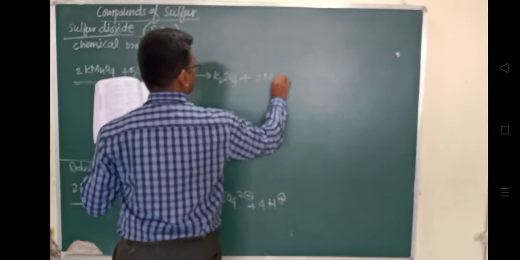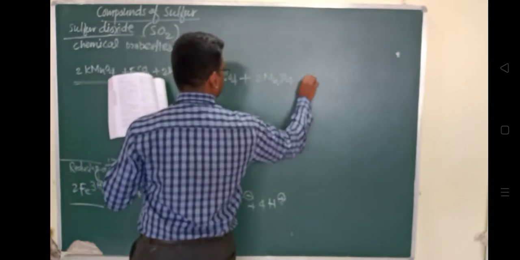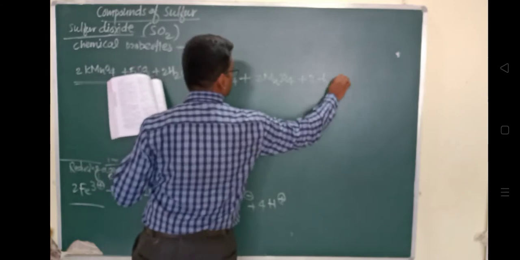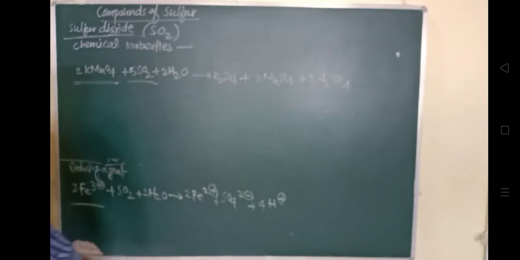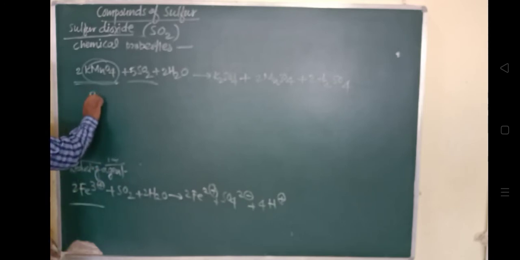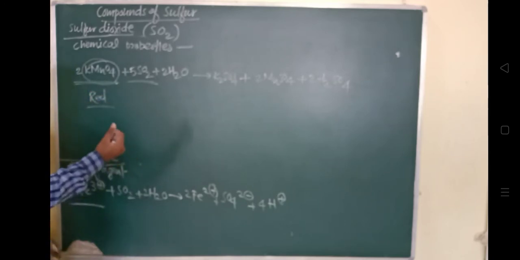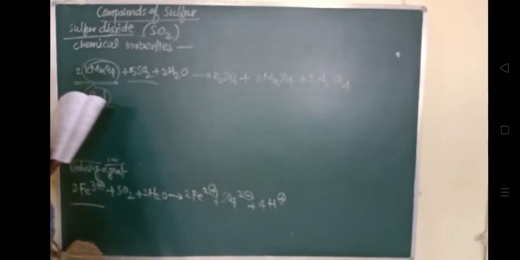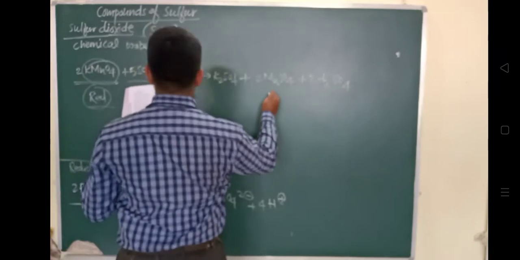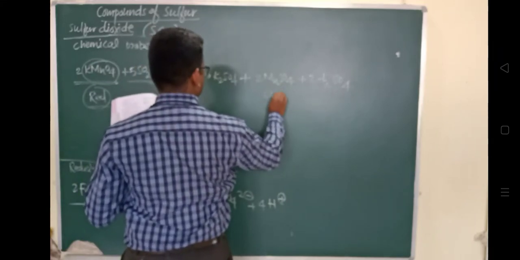Plus 2H2SO4, so here some quantity of sulfuric acid is prepared. We know the color of potassium permanganate: when the powder is dissolved in water, it has a red color. That red color disappears, it gets reduced by the sulfur dioxide, and the compound we get is MnSO4, which is a colorless compound.